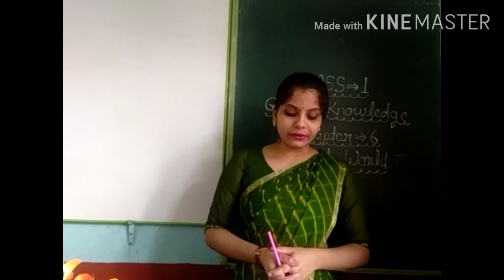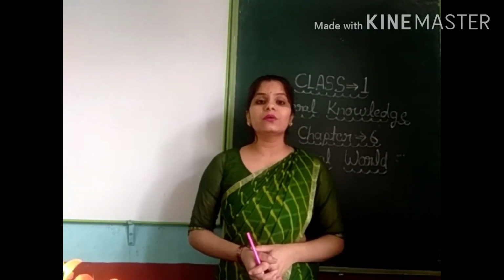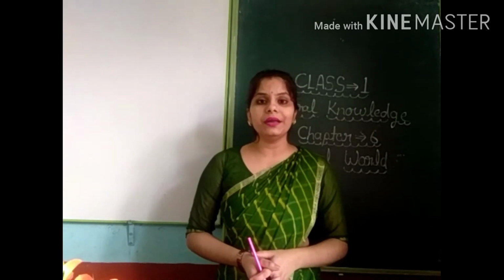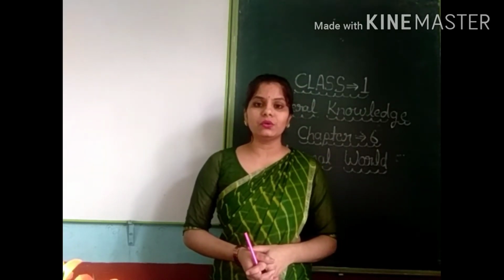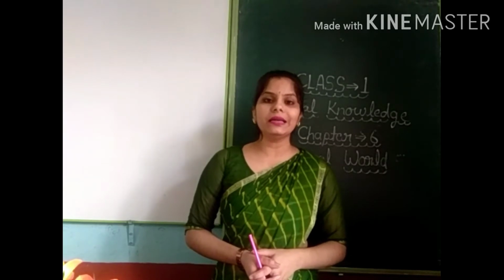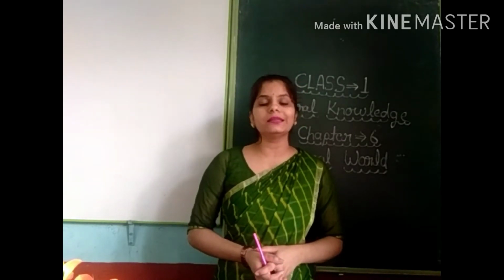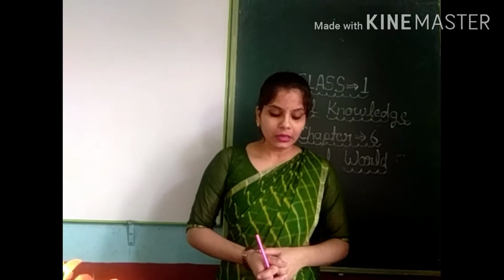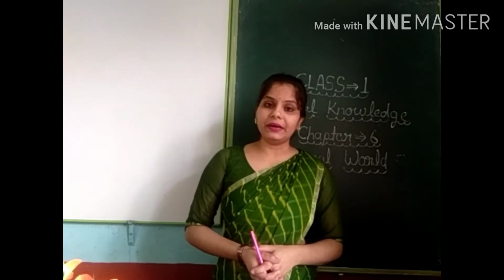Now D is hare. Here is a pet animal. Hare is also called rabbit. Rabbit को ही hare बोलते हैं. It's a pet animal जिसको हम घर में रख सकते हैं. It's a wild animal also जो forest में भी होते हैं. There are pet animals also. These are the categories, wild and pet animals.